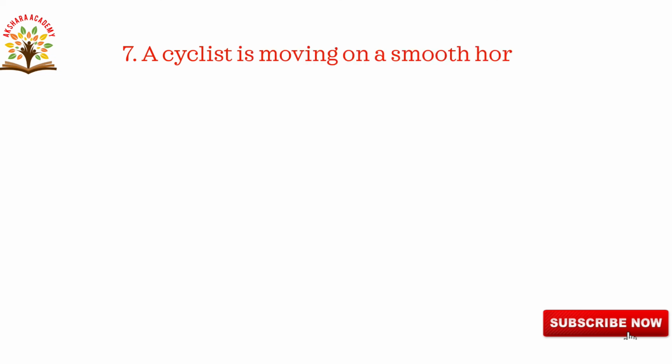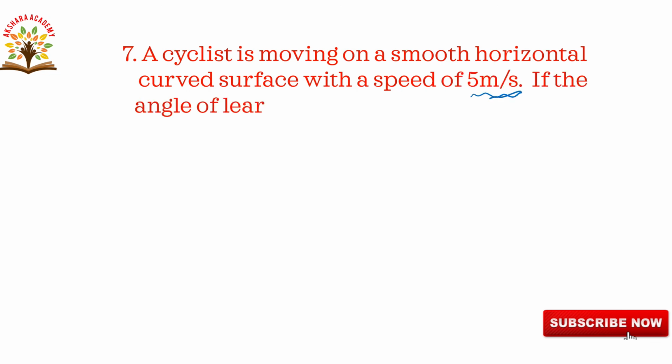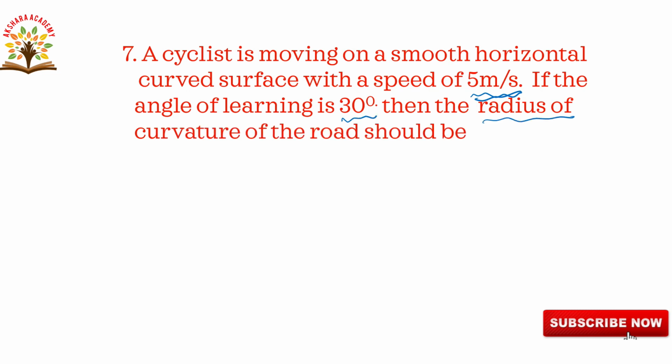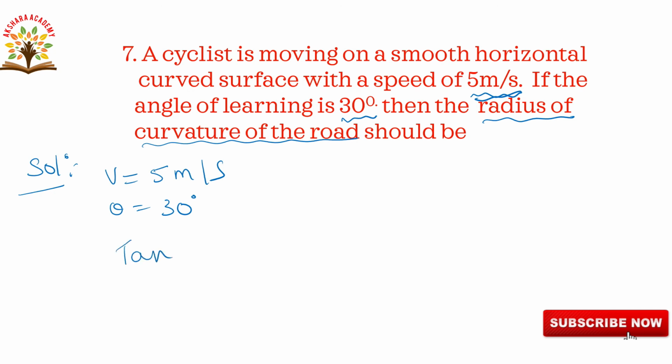Next question, seventh one. A cyclist is moving on a smooth horizontal curved surface with a speed of 5 meters per second. If the angle of leaning is 30 degrees, then you have to calculate what the radius of curvature of the road should be. Now let us go to the solution. Here the given speed v is equal to 5 meters per second and theta is equal to 30 degrees, and now we are calculating the radius of curvature. So r is equal to question mark.